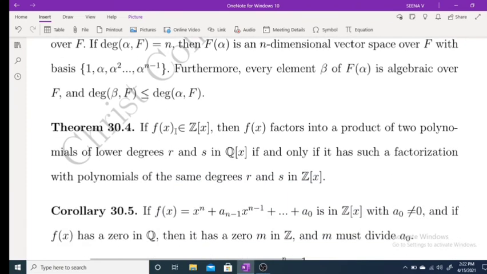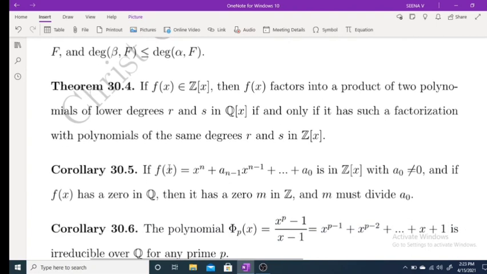Now some results in the ring of polynomials. f(x) belongs to Z[x]. f(x) factorizes into two polynomials of lower degree r and s in Q[x] if and only if it has such a factorization with polynomials of the same degrees r and s in Z[x]. Okay. Now next, f(x) = x^n + a(n-1) x^(n-1) + ... + a0 is in Z[x] with a0 not equal to 0.